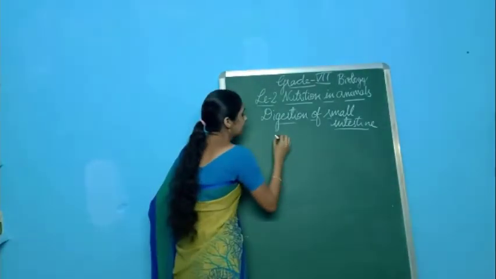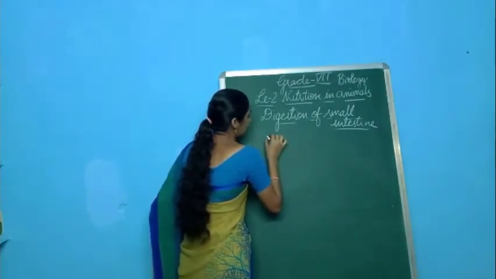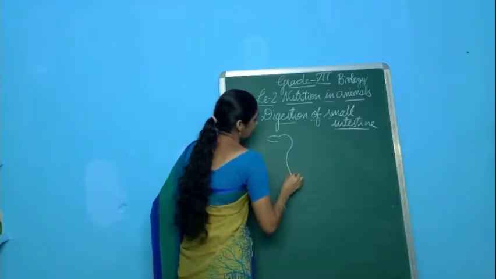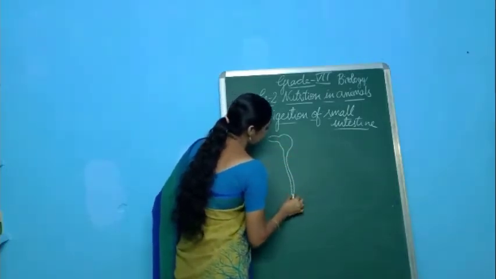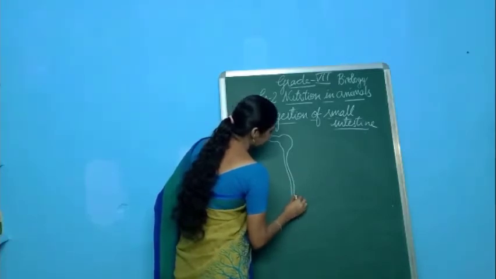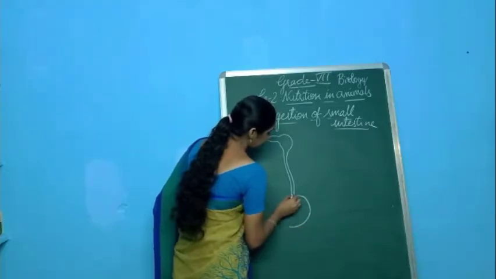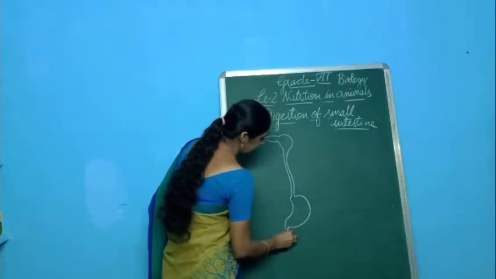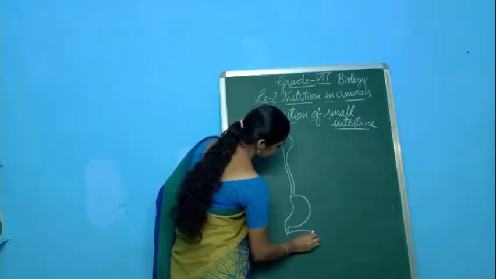If you consider, this is the mouth, and this mouth opens into a tube-like structure called the esophagus, and this esophagus leads to the stomach, a J-shaped structure called the stomach, and next to this we have the small intestine.